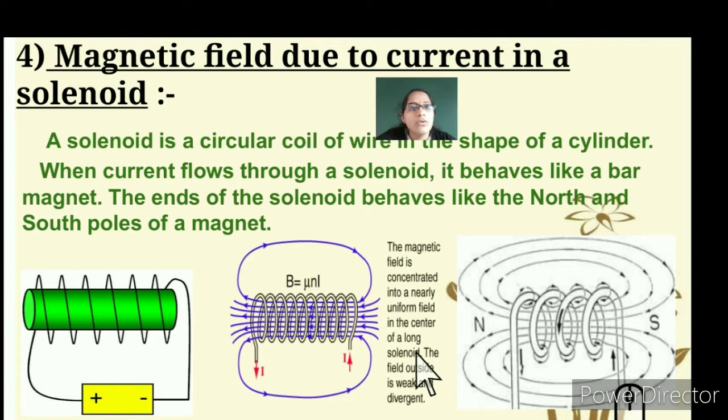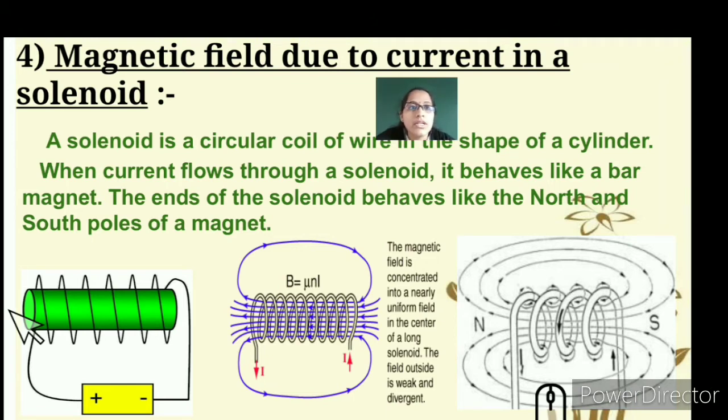So let's understand now magnetic field due to current in a solenoid. In the same way, take an insulator, a wood piece, and wind a copper wire or circular coil around it in the shape of a cylinder, and pass current through it. This becomes a solenoid, connected to a battery. It behaves like a bar magnet. The ends of the solenoid behave like a north pole and a south pole. You can see this is the north pole and this is the south pole.